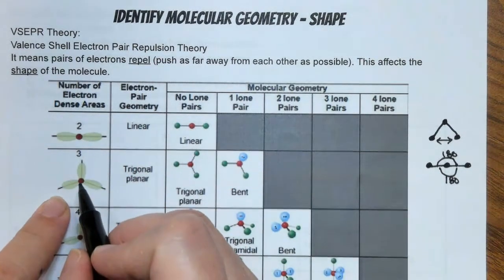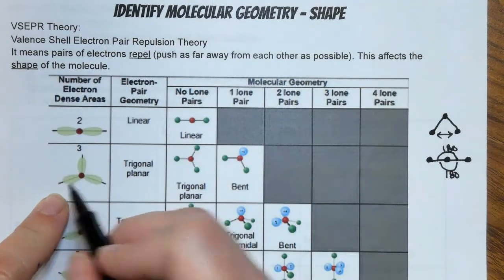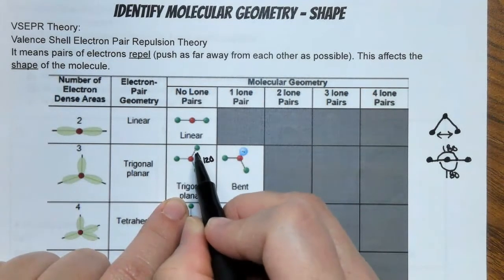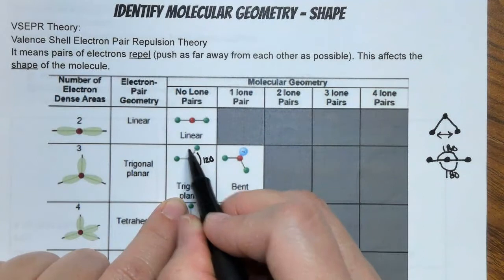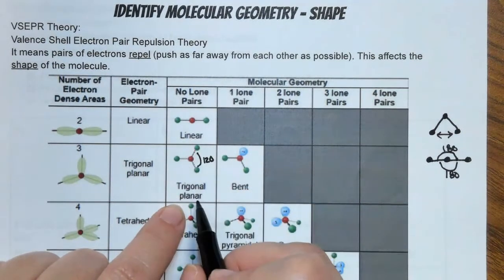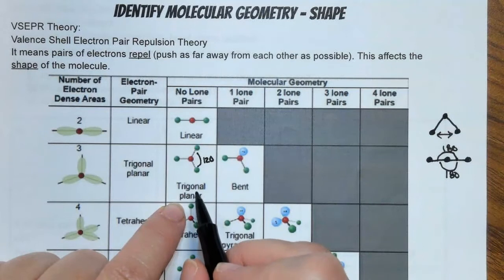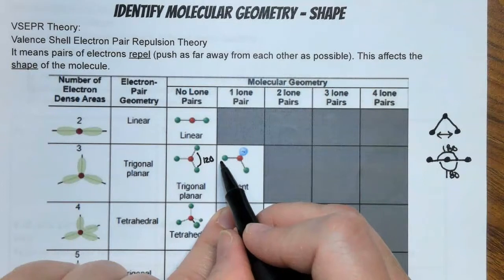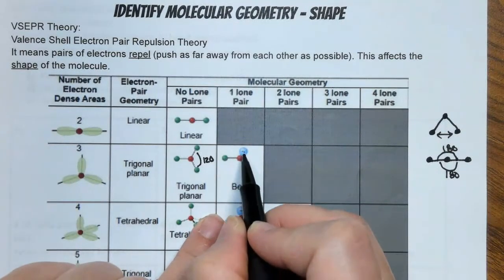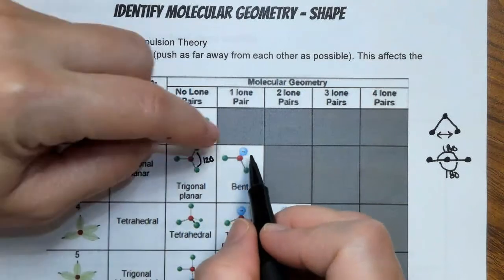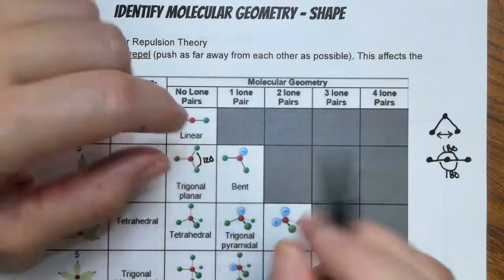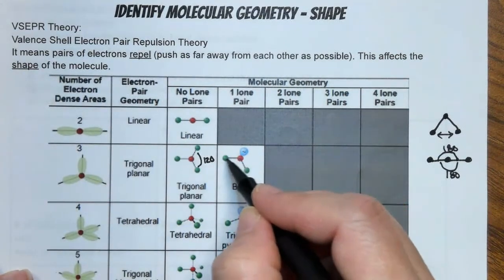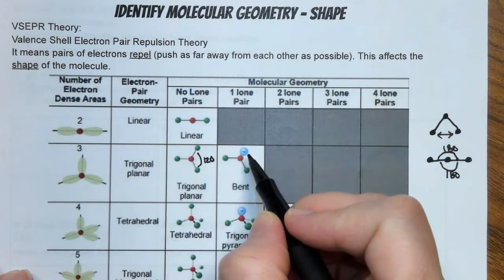If you have three bonded atoms around the central atom, then the farthest they can be from each other is 120 degrees. And so each of these angles is 120 degrees, and so that's the farthest they can be from each other, and this is known as trigonal planar. And it's actually flat in the plane. A bent shape looks like this, where the bonded atoms, because there's a lone pair on the center, it's pushing down on the bonded atoms, and so it's making it look bent. So instead of a straight line, the bonded atoms look like a bar that's been bent